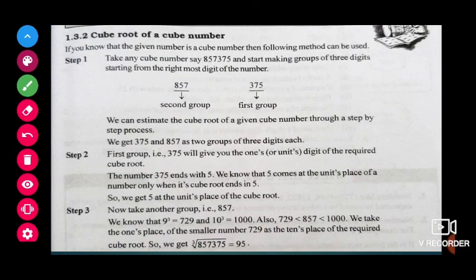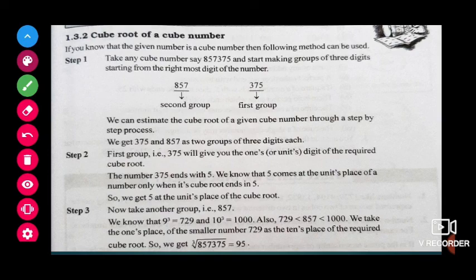Next, cube root of a cube number. One more estimation method is there to find the cube root of a cube number, children. What is that? Take any perfect cube number, 857,375. What we will do is, from the right side we will make groups of three digits. So here 6 digits are there. So 375 is the first group, 857 is the second group.